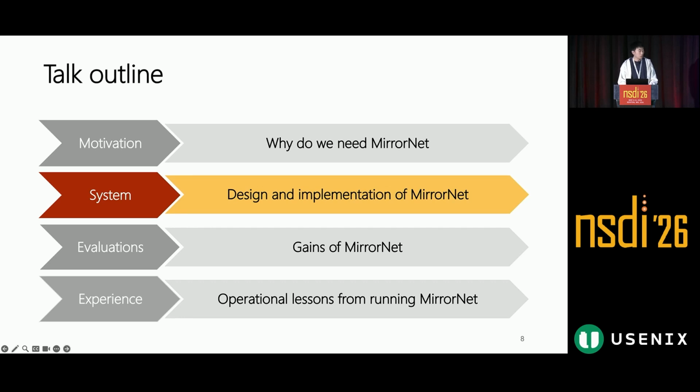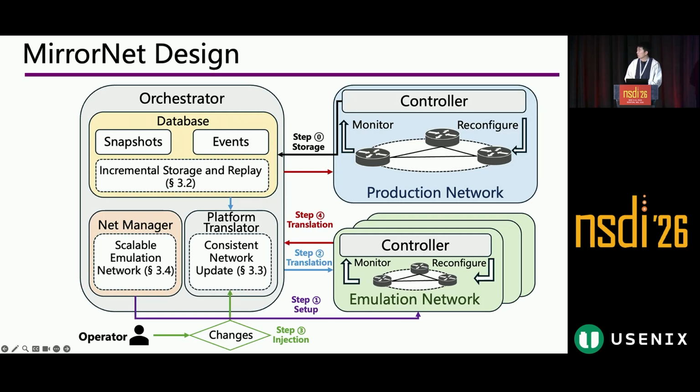Okay. So now let's move on to the design and the implementation of MirrorNet. So based on this case study, we designed MirrorNet. Okay, so this is the overall design. To enhance network reliability, we need to proactively assess the impact of potential changes and conduct in-depth retrospective analysis when unexpected failure happens. So our design of MirrorNet wants to satisfy 3 specific requirements, which are fine-grained, high-fidelity emulation with high scalability and resource efficiency.